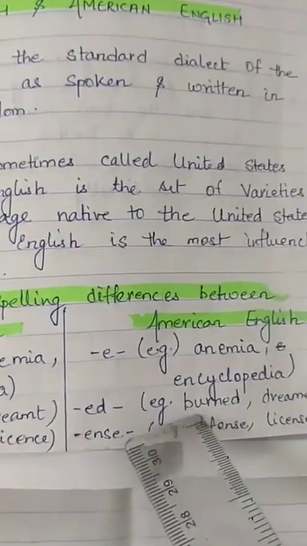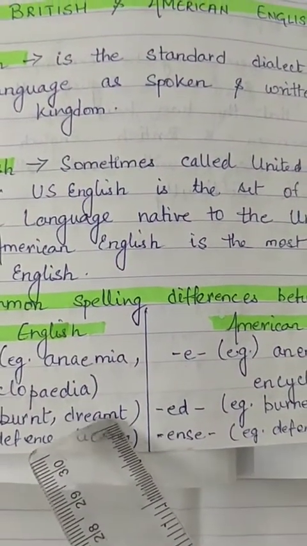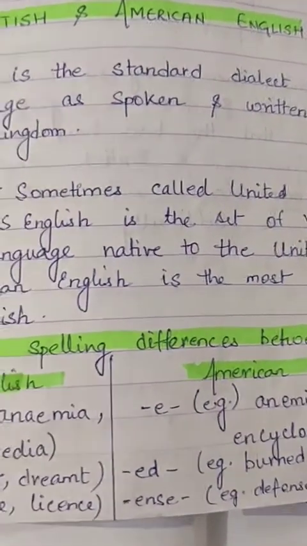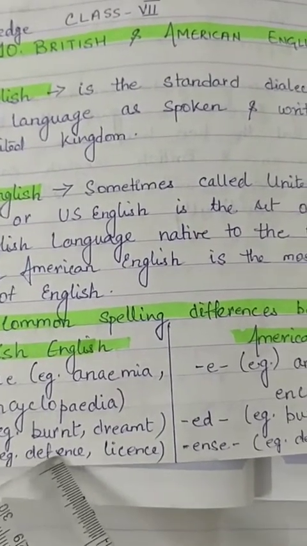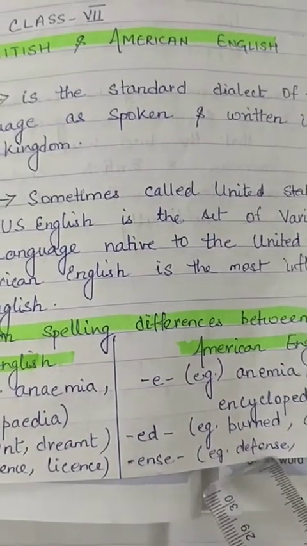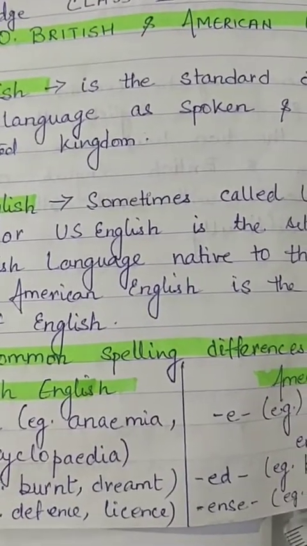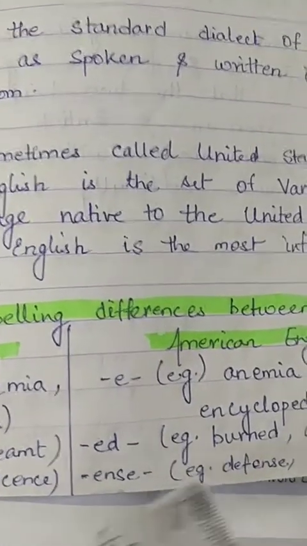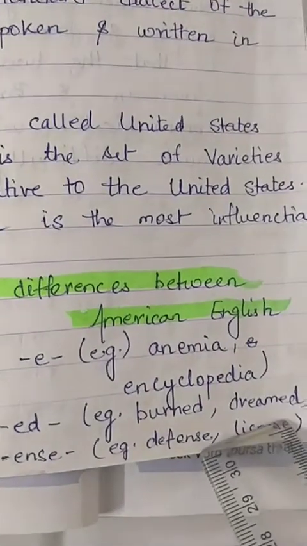Burnt, burned. Dreamt, dreamed. This is the difference. Now, in defence, D-E-F-E-N-C-E, and in American English, defense, D-E-F-E-N-S-E. Have you listened to the differences? Seen the differences between these two, British English and American English? Now, in the word licence, we have used C here, and S is used here in place of C.